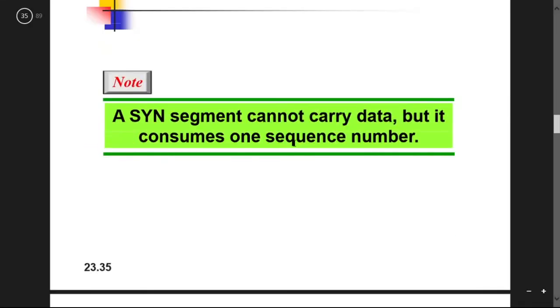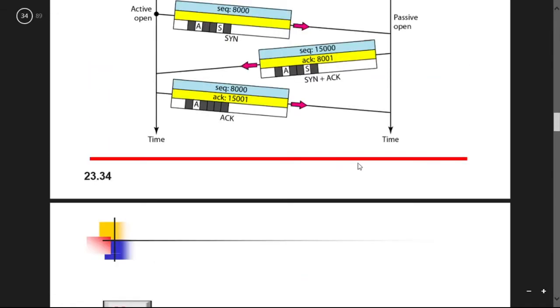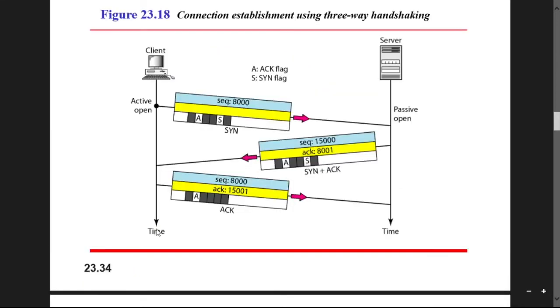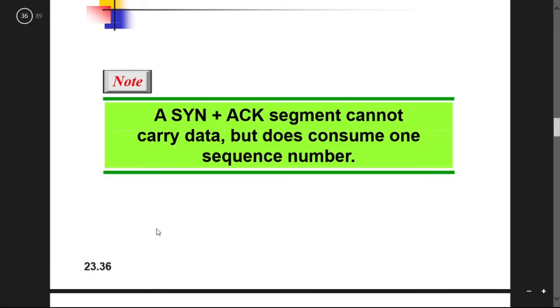Similarly, the SYN segment cannot carry data, but it consumes one sequence number. Here we don't have any data, the sequence number is being carried. After the communication is established, then the data can be sent. So now the SYN plus ACK segment cannot carry data, but does consume one sequence number.